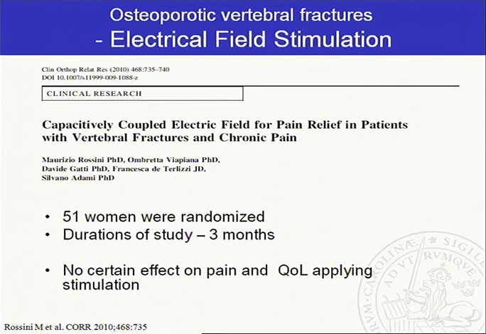People have tried other things. This was electricity, or a coupled electric field for pain relief in patients with vertebral fractures and chronic pain. Didn't make much difference if they used this.